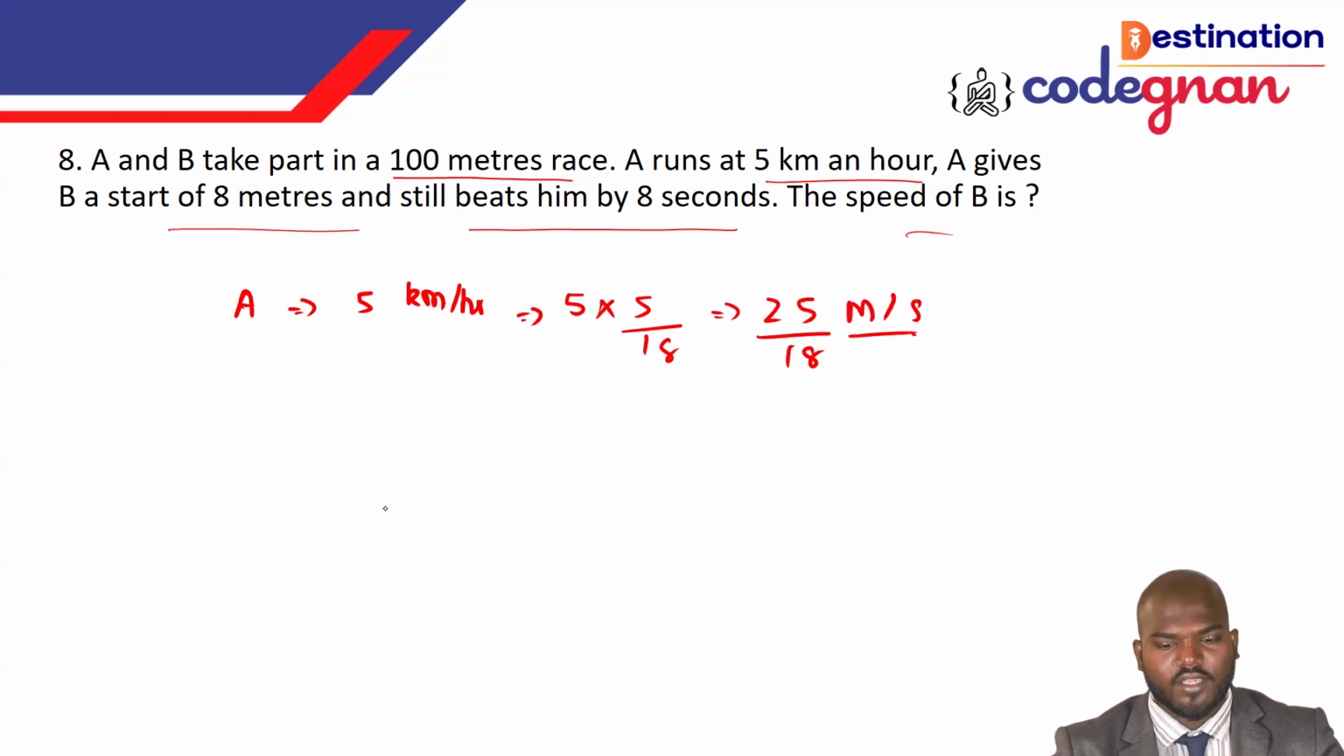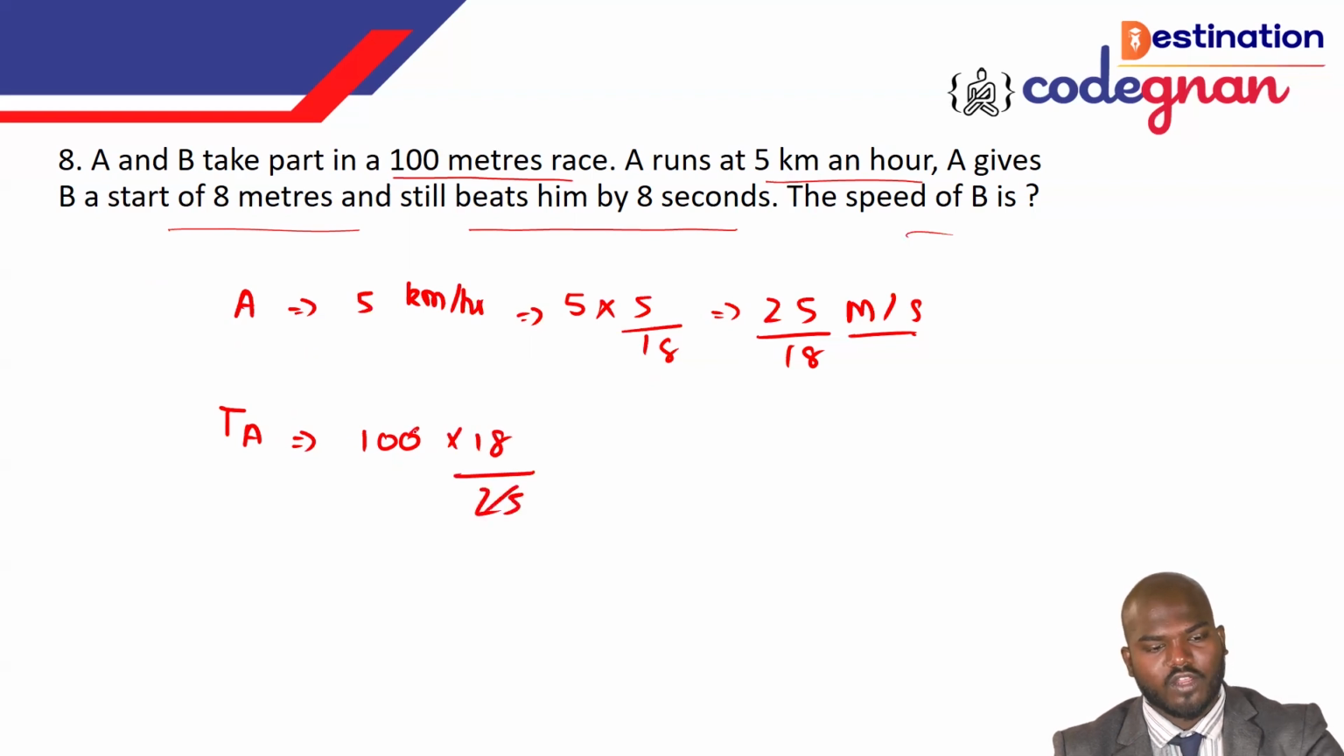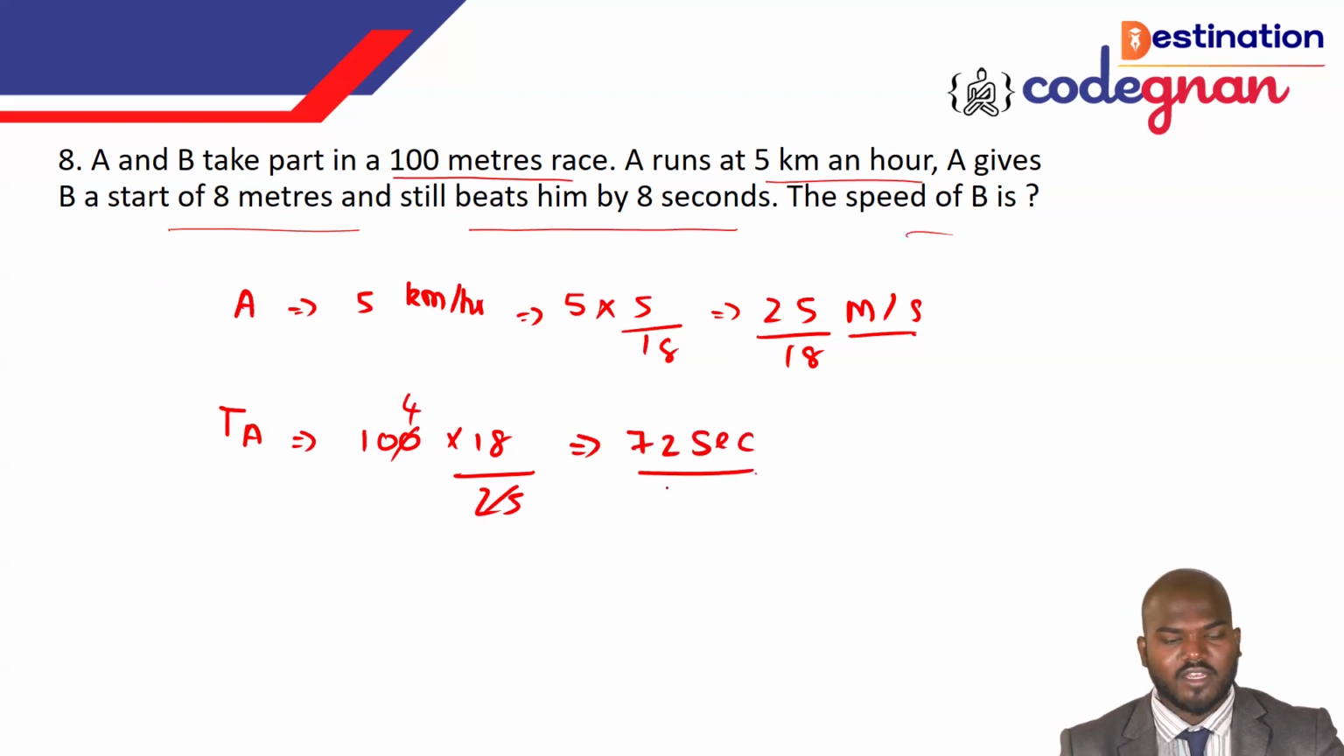Okay, so here, the time taken by A to cover the 100 meters. A and B are taking part in a 100-meter race, right? So how much time will it take for A to cover it? The time is equal to distance by speed. The speed is equal to 25 by 18, right? You can call it 18 over 25, times 100. That is 25 times 4, and you will get 72 seconds for A to cross the 100-meter race.